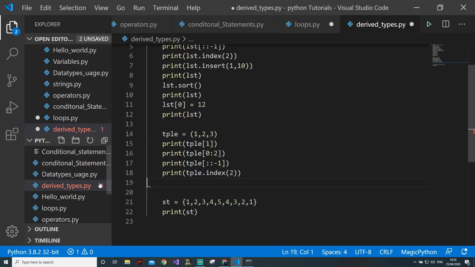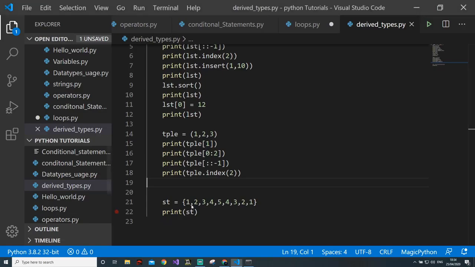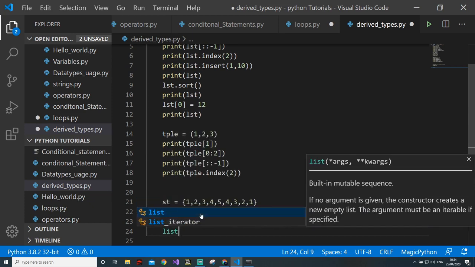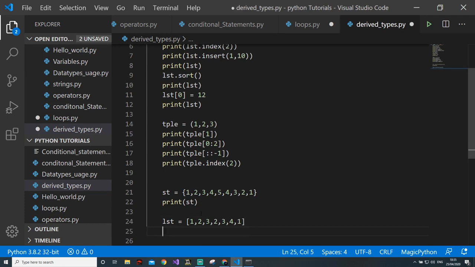See? 1, 2, 3, 4, 5. Now if I ask you to write a simple program to remove the duplicate elements of a list, what will you do? It's very easy now, right? lsg equals 1, 2, 3, 4, 2, 2, 3, 4, 1. If I want to remove the duplicate elements, I just need to do this.